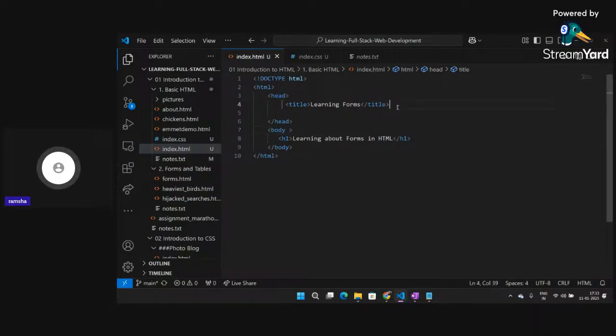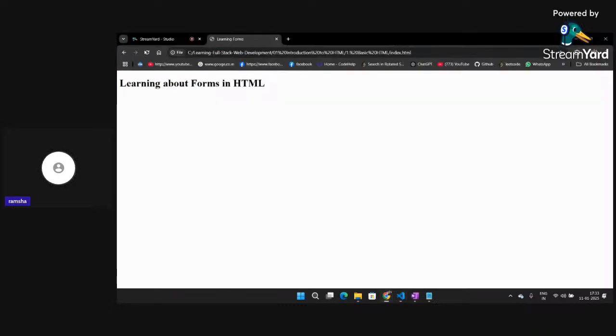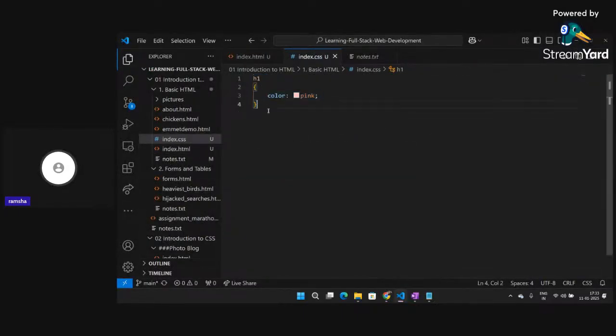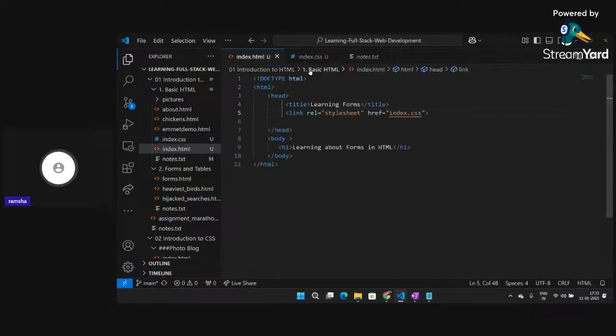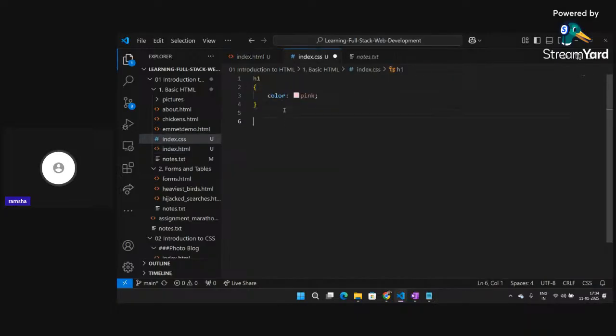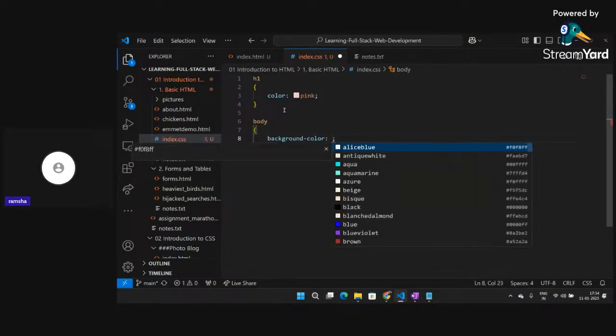To connect these two files, I will go inside the head part and use link. Link is related to style sheet and my href will be index.css. If I click on refresh, you can see I am able to use the style that I have added in this file. This is the best approach that we should always use: creating a new file, connecting it with index.html and working on it. Here I can also create the body styles. The background color will be black, for example.